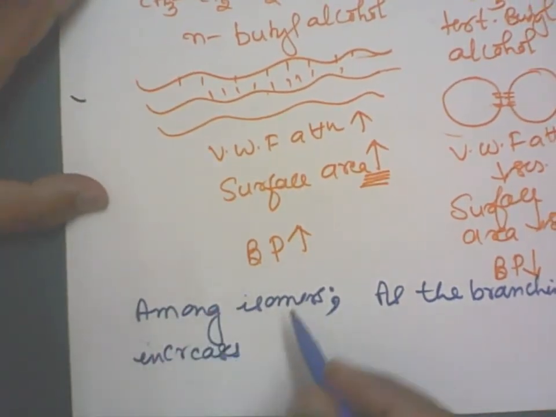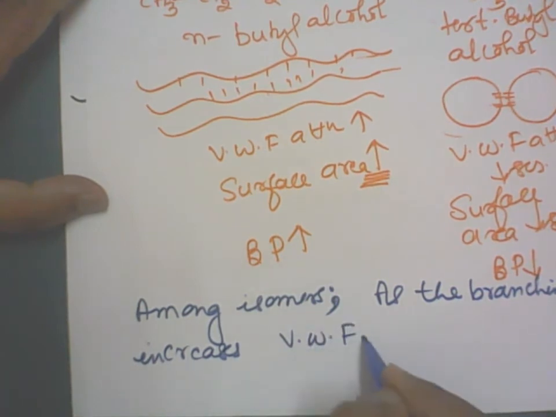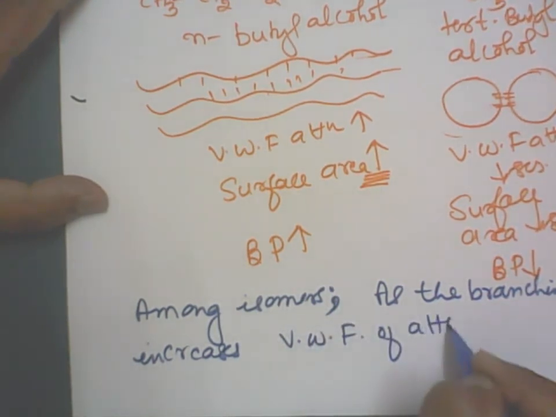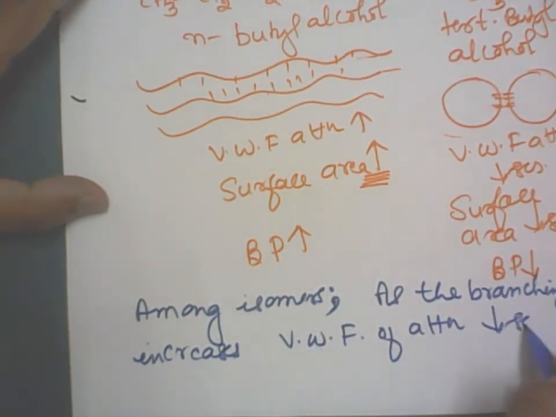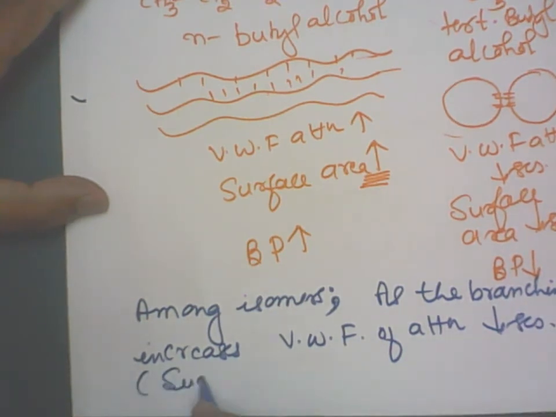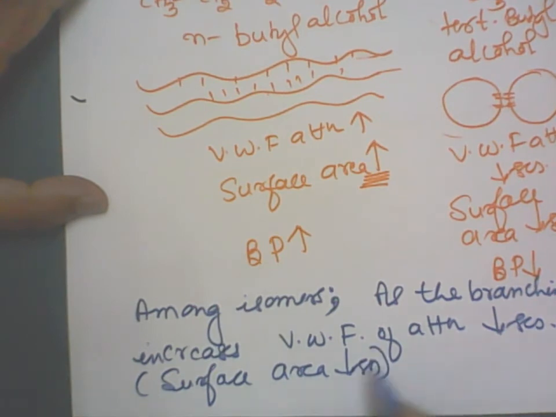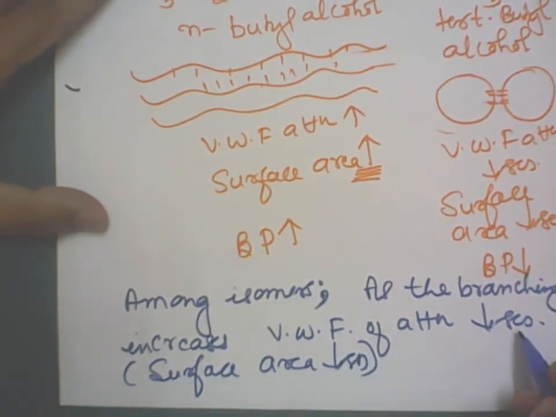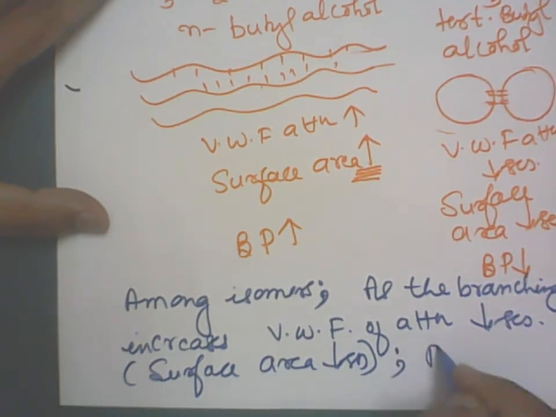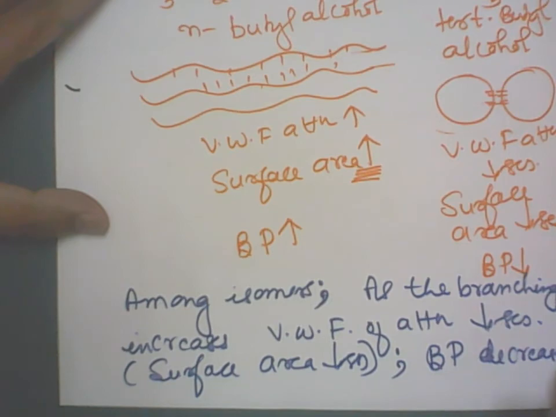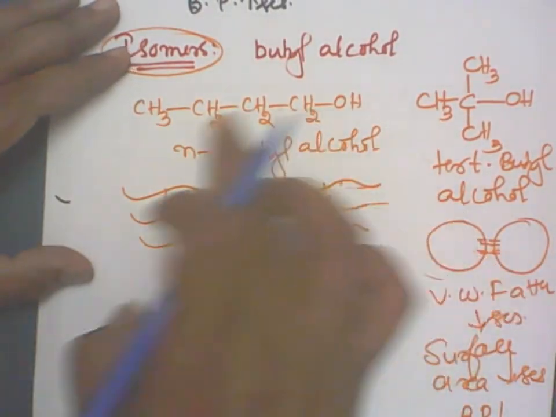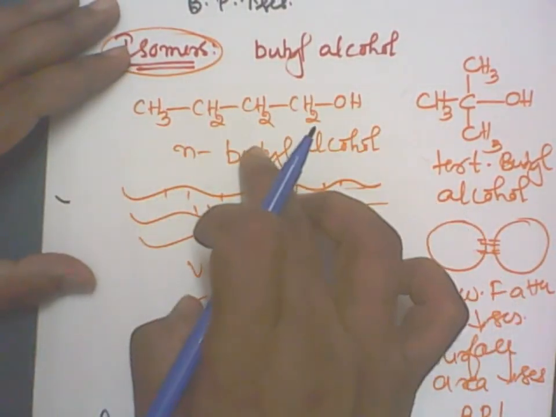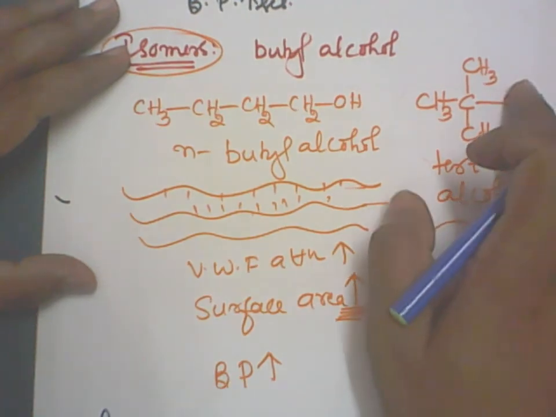Van der Waals force of attraction decreases, or surface area decreases. When the surface area or van der Waals force of attraction decreases, the boiling point decreases. Remember, longer linear chains have more boiling point, branched ones have lower boiling point.